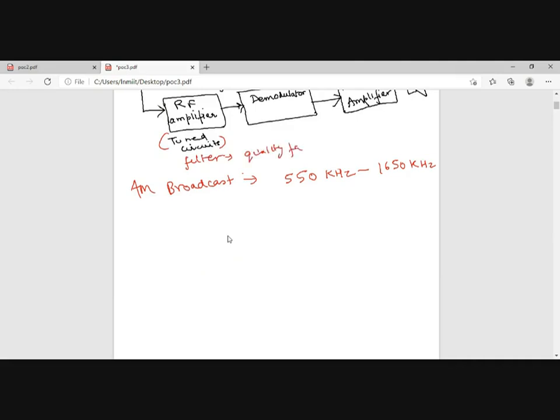If you remember from the network classes, the quality factor is given by the center frequency divided by the bandwidth.